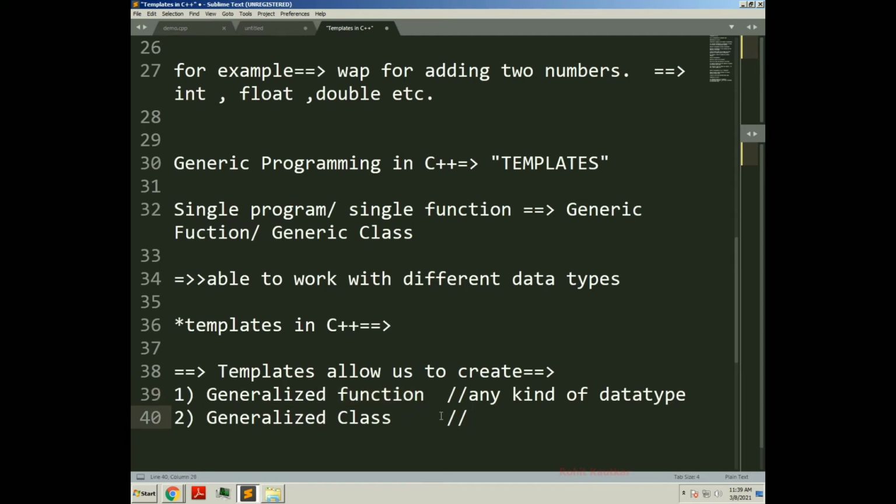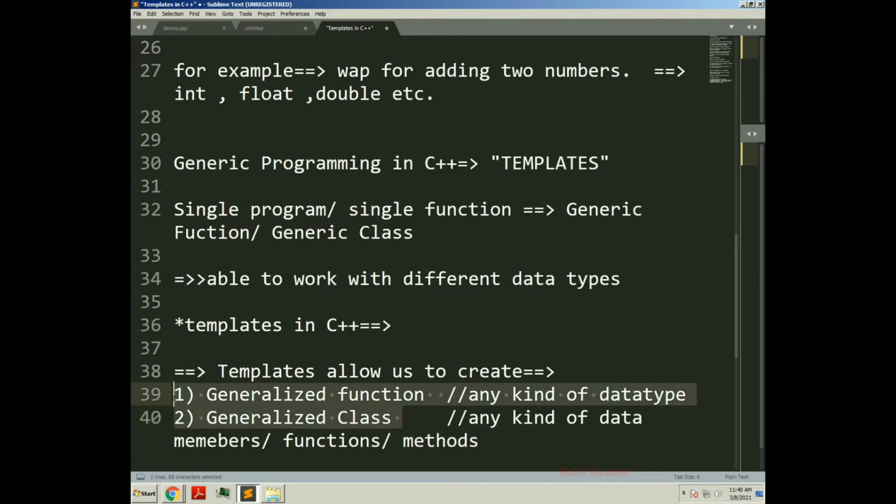In a generalized class you can have any kind of data member: an integer data member, a float data member, a double data member, or functions, or you can say methods. Such a class is called a generalized class.